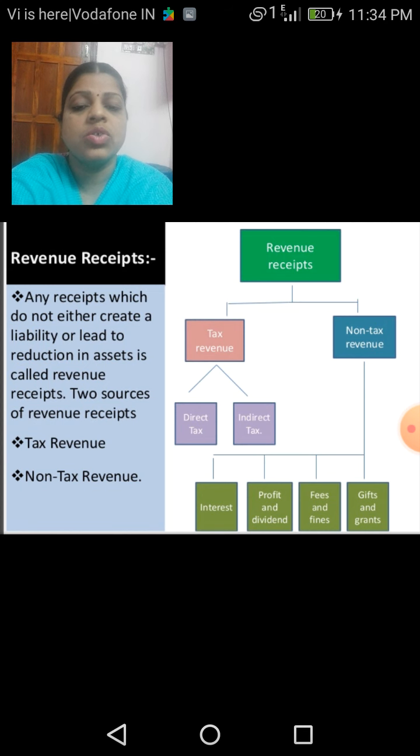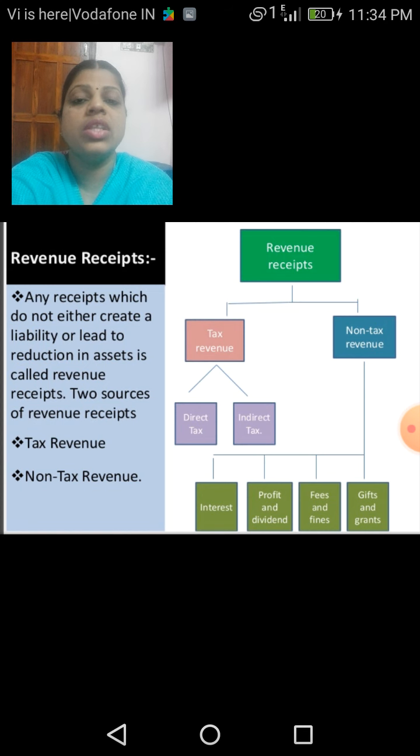So children, which are the tax revenues? Direct tax as well as the indirect taxes, right? You would have studied in your earlier classes which are the direct taxes and which are the indirect taxes. So all such taxes come under this tax revenue.